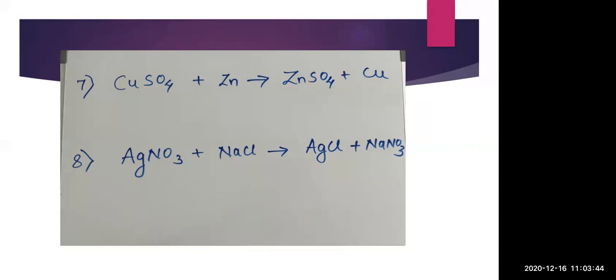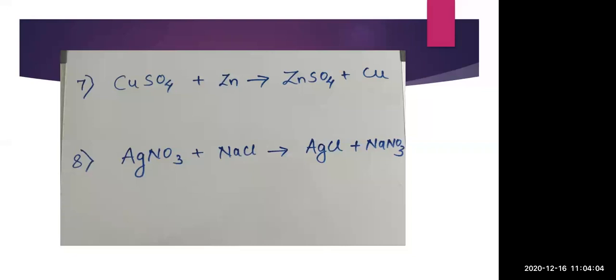Combination means 2 reactants and 1 product, and decomposition means 1 reactant and 2 products. So neither combination nor decomposition fits here. Here 2 reactants and 2 products are there, which means it will be a displacement reaction. So now, which displacement reaction?